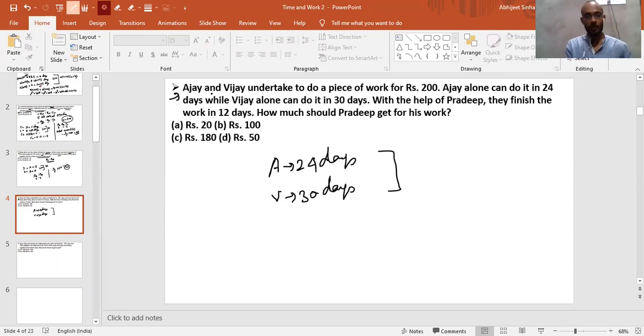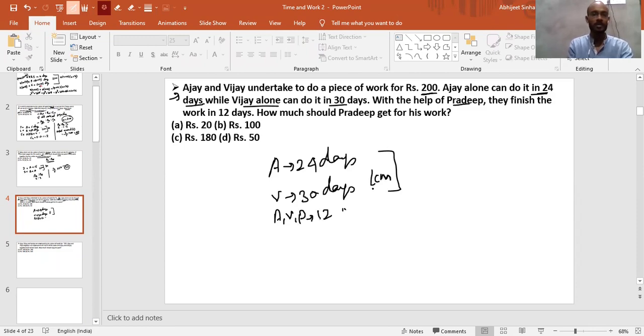Now, let me explain this a bit faster. So Ajay and Vijay undertook to do a piece of work for rupees 200. So 200 is the total wages that they will get when they work together. Now Ajay alone can do it in 24 days, while Vijay alone can do it in 30 days. With the help of Pradeep, they finish the work in 12 days. So there is Ajay, Vijay and Pradeep and they completed it in 12 days.